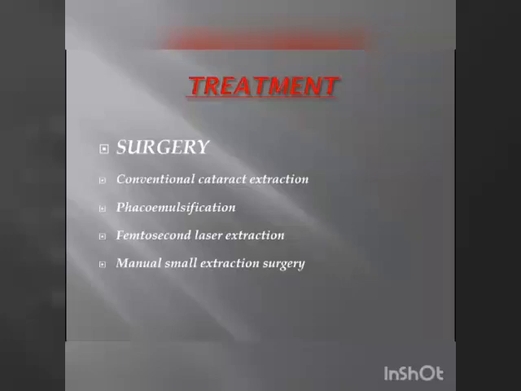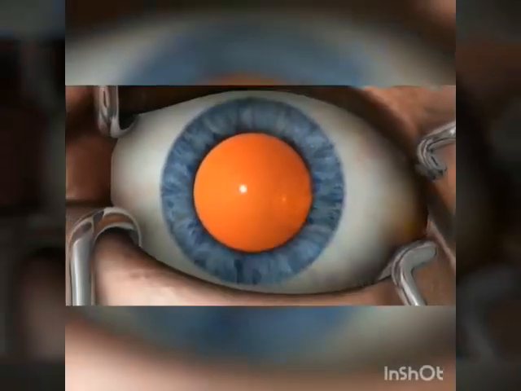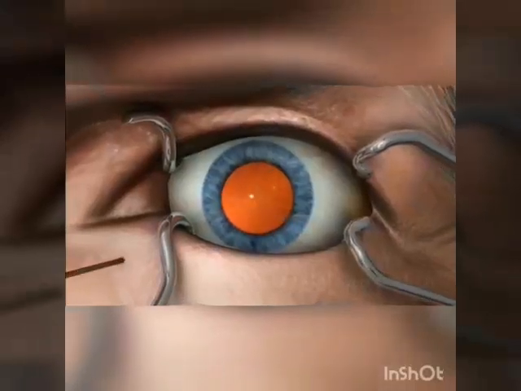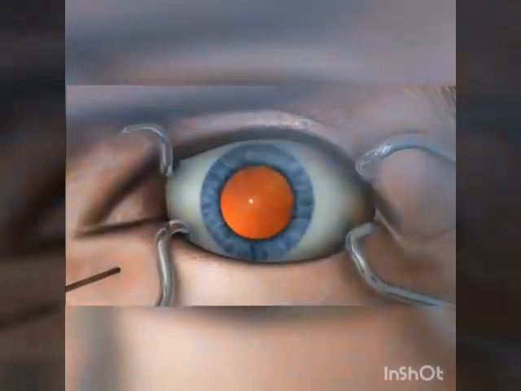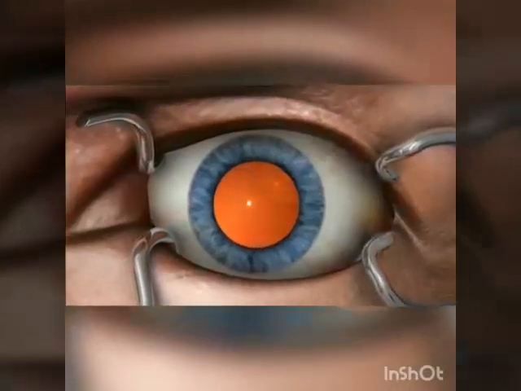Let's talk about the simplest surgery, then we'll proceed to the modern techniques. The aim is to remove the cataractous lens and place a new one. Here I am showing you an animation to understand the cataract surgery. To correct this, a doctor may recommend phacoemulsification cataract surgery. Before the procedure, the surgeon numbs the area with anesthesia. Pressure may also be applied to decrease the internal pressure within the eye. This will lower the chances of complications later in the surgery.